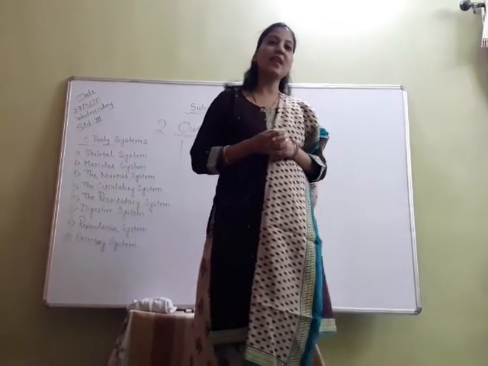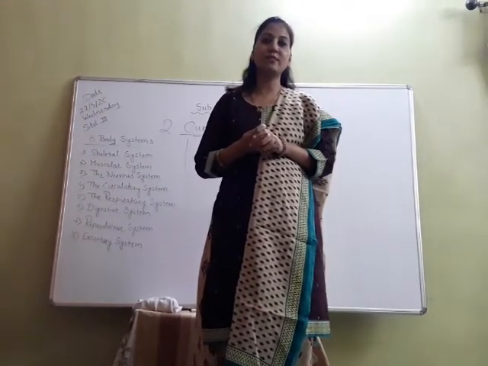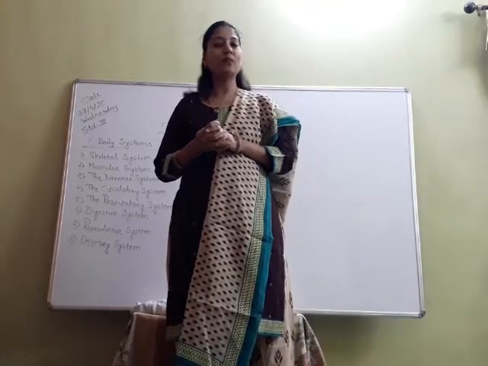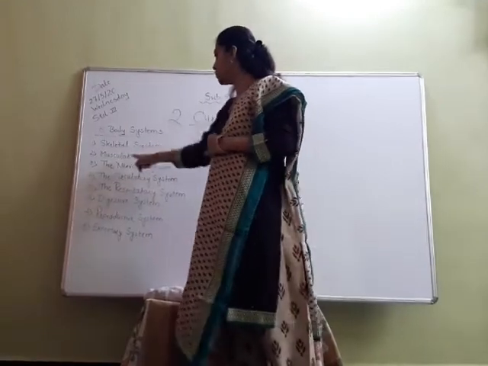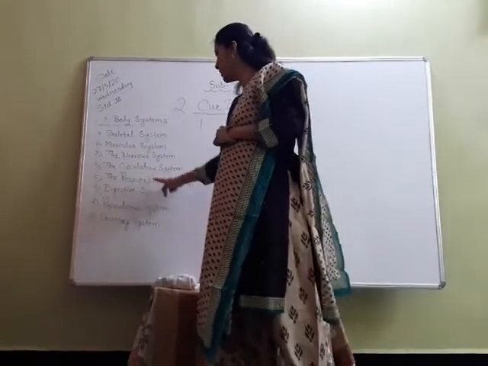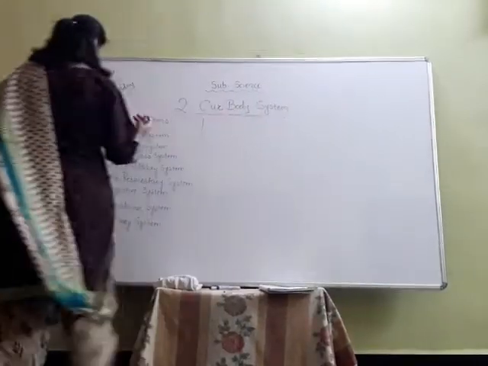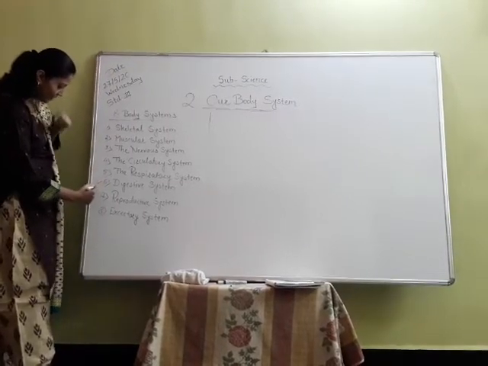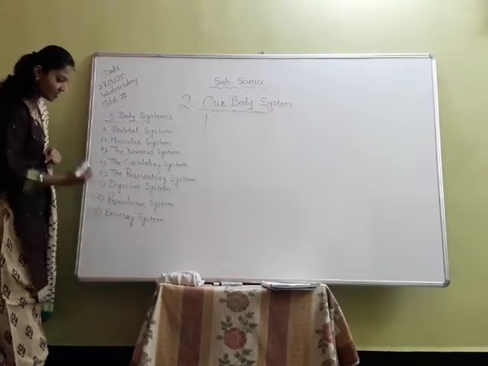So students, in the last period we have learned about the 8 body systems. Our body is having 8 types of systems, and among them we have seen the skeletal system, muscular system, the nervous system, the circulatory system, the respiratory system, and now today we are going to study the digestive system, then the reproductive system and excretory system.